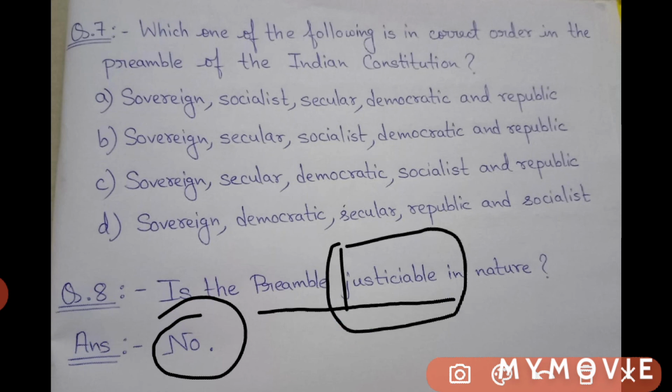It is just like an ideal, but you cannot go to the court by saying that my justice is not maintained, my liberty is not maintained, I have not got equality. Yes, of course you can go to the court if your fundamental rights are violated, but if the things are mentioned in the preamble, you cannot go to the court. Okay, so that is the thing.